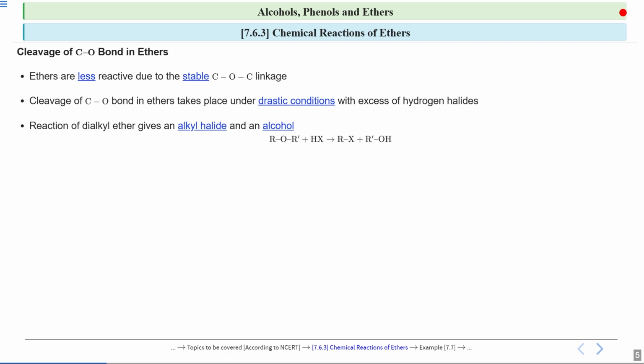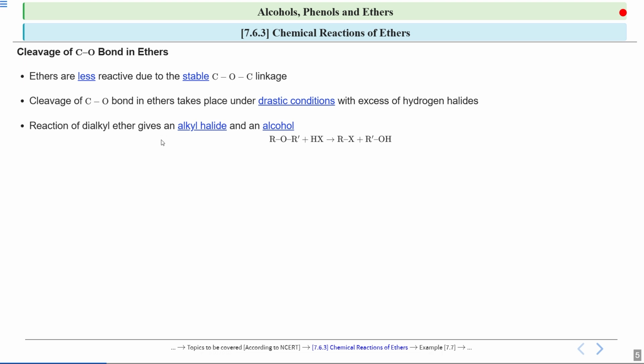Now we will see the reaction of dialkyl ethers. It will give us an alkyl halide and an alcohol. So look at this reaction, students. Here you see a dialkyl ether. This is an ether where there is a carbon, oxygen and carbon linkage. Now if you see, this is an unsymmetrical ether. Why?